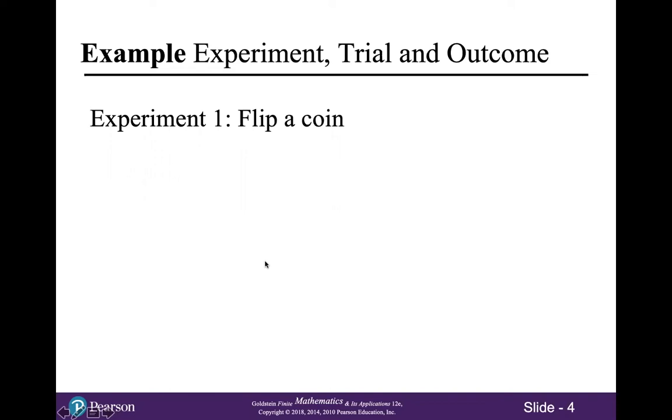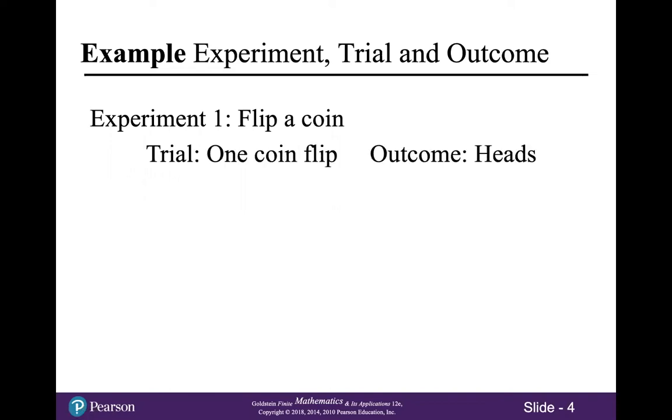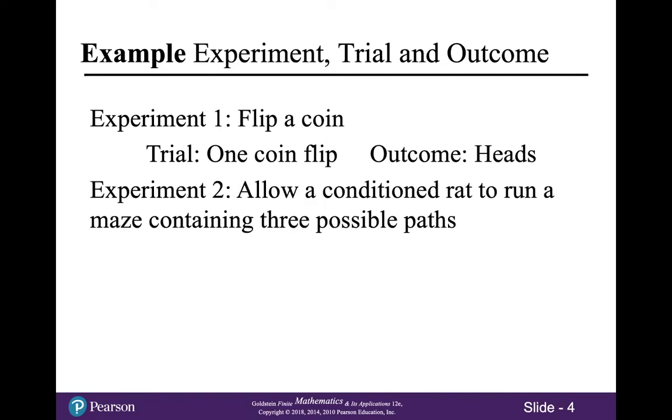In experiment 1, we're just flipping a coin. So a trial in this experiment would be one flip of the coin, and one possible outcome would be heads. In the second experiment, we're going to allow a conditioned rat to run a maze containing 3 possible paths.